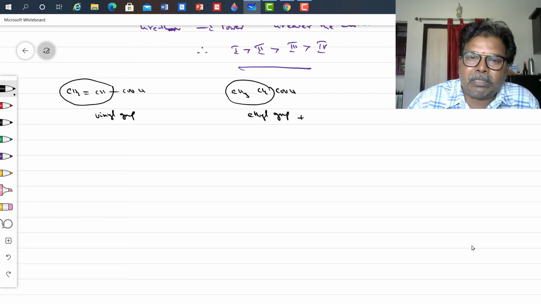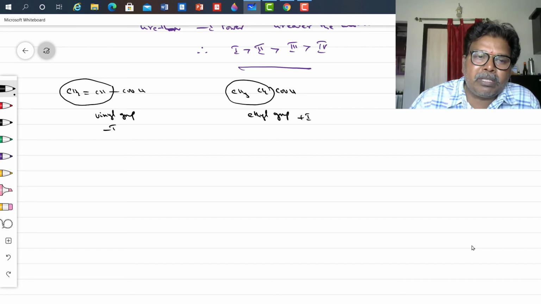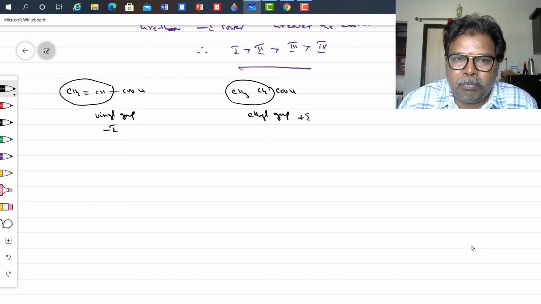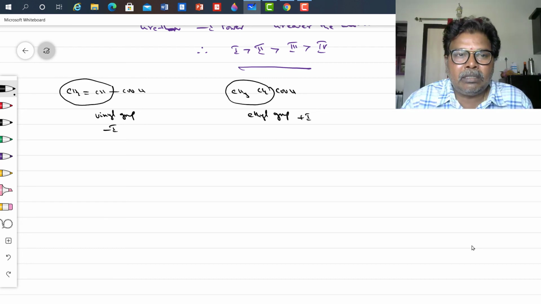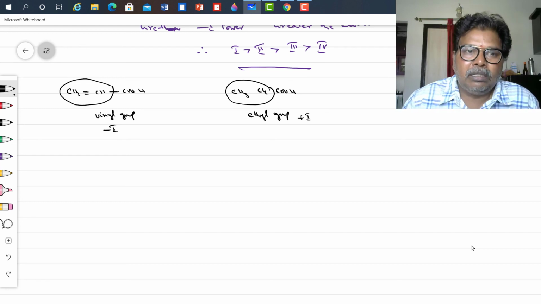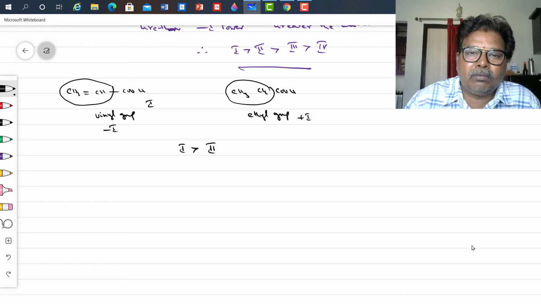The ethyl group is a plus I group, the vinyl group is a minus I group. So therefore a plus I group decreases the acidic nature, a minus I group increases the acidic nature. Therefore Roman number 1 is more acidic than Roman number 2.